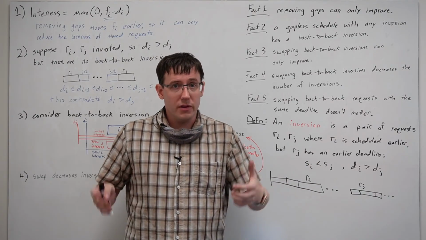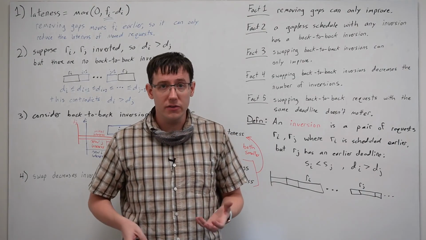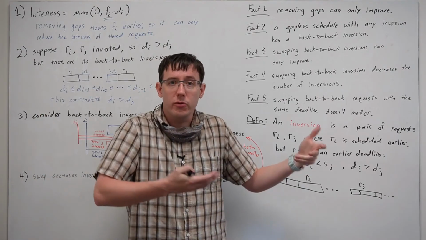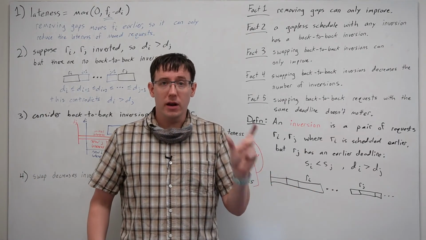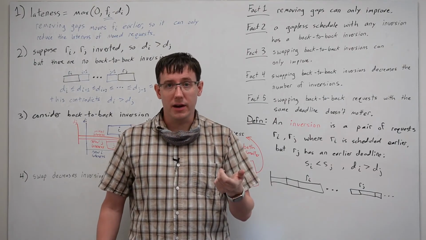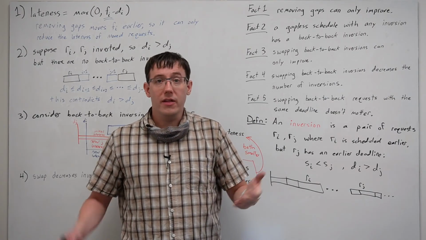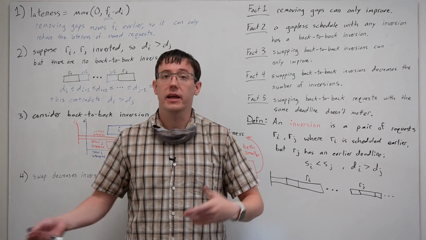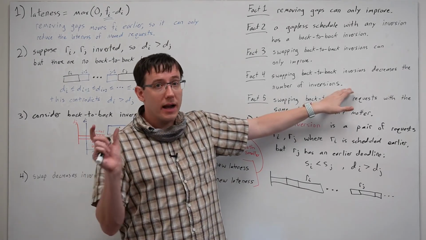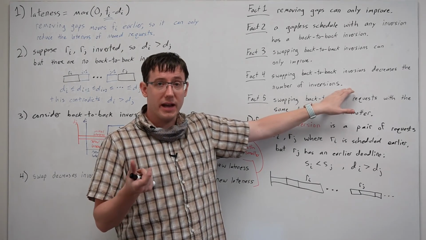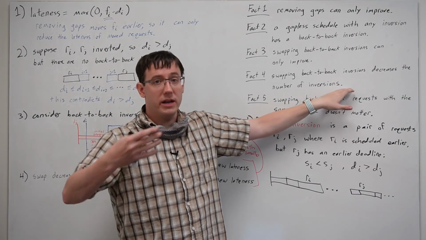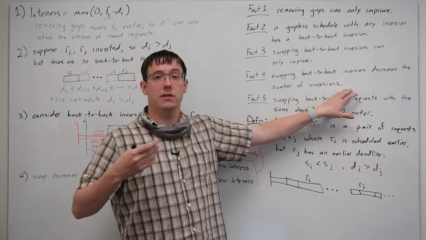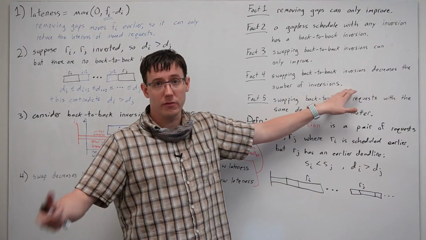But the reason this is worth stating as one of our facts is that when we made exchanges from an arbitrary schedule to the greedy one, we were removing one back-to-back inversion at a time, and so we need to know that this process will eventually get us to a schedule that has no inversions like the greedy one. So if every time we swap a back-to-back inversion that eliminates one inversion, then in a finite schedule, if we do this enough times, we must eventually get a schedule that has no inversions.